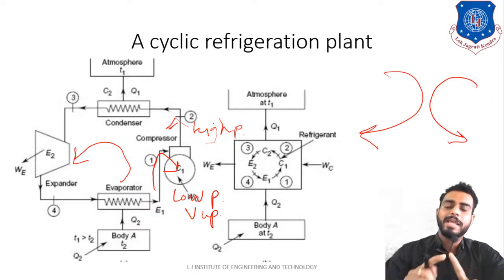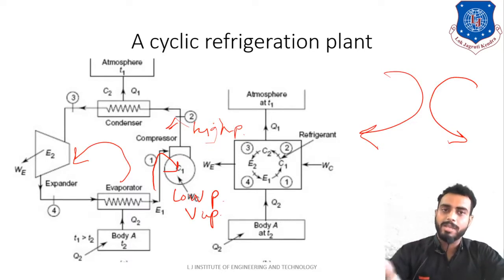Sir, what do you mean by power consuming cycle? So remember, at your home, air conditioner and refrigerator are nothing but power consuming cycles, because they are consuming the power and they are producing the effect. What is the effect? Cooling effect. Okay, so these are power consuming devices, and power producing device means what? It will produce the power. For example, turbine. Clear? I hope you are clear up to this point.